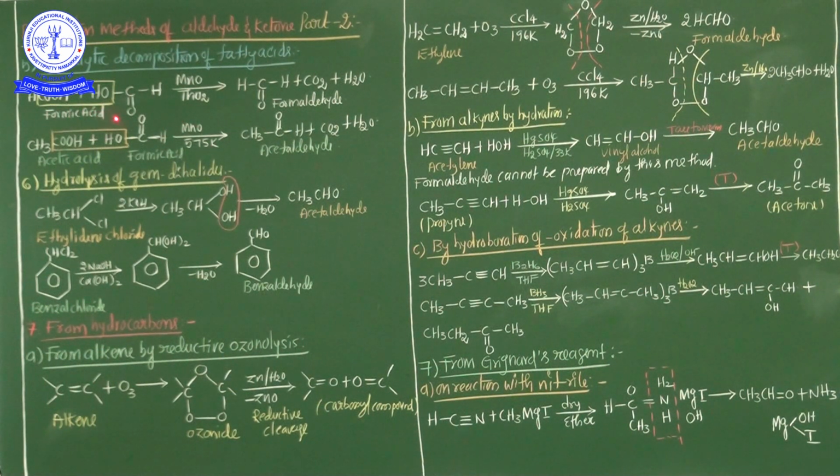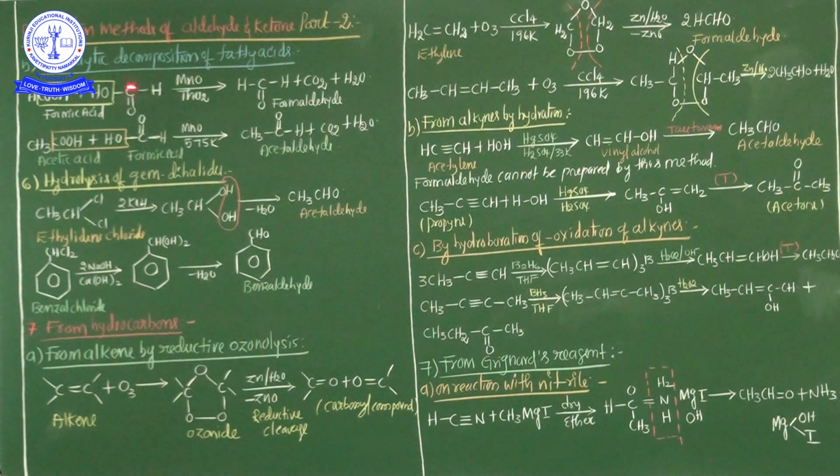See here, formic acid alone gives formaldehyde, and acetic acid gives acetone, whereas a mixture of formic acid and any other acid gives aldehydes other than formaldehyde. So this is very important: in catalytic decomposition of fatty acid, formic acid alone in the presence of MnO or thoria, ThO2, gives only formaldehyde.